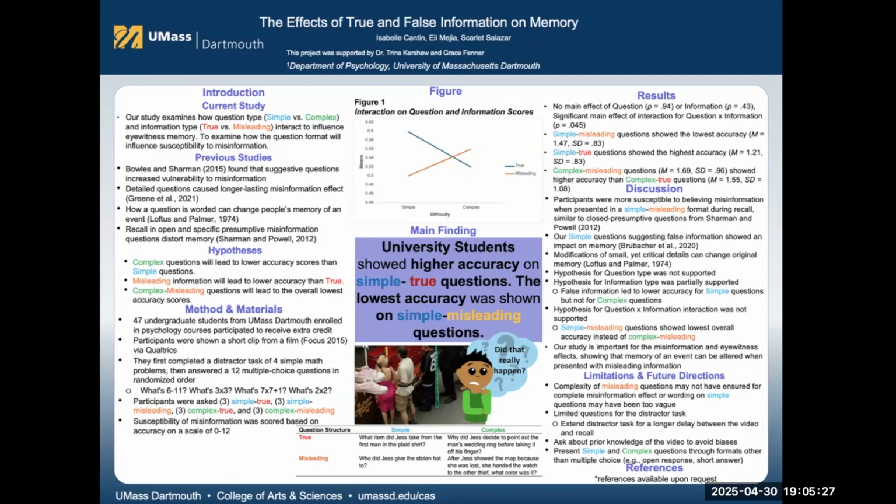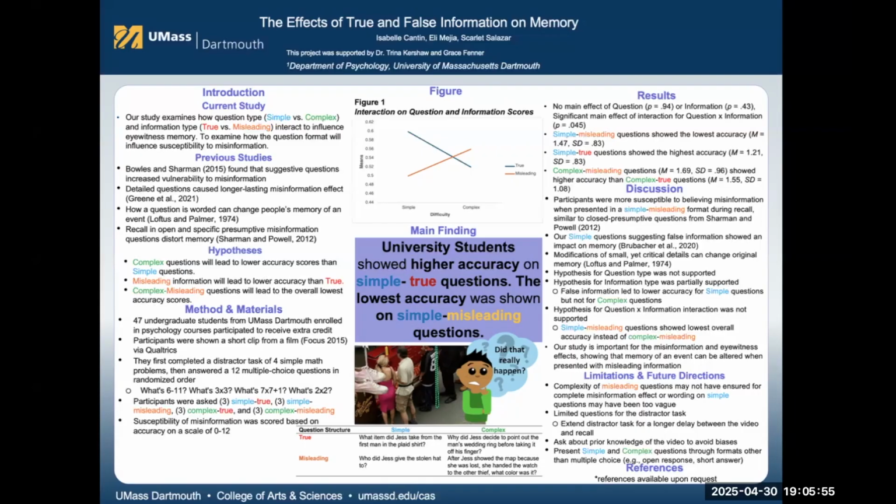Likewise, Green and others 2021 demonstrated that detailed questions result in longer-lasting misinformation effects, emphasizing the long-term influence of question type on memory accuracy. Loftus and Palmer 1974 conducted landmark research, showing that the wording of a question can dramatically change how people remember the details of an event.